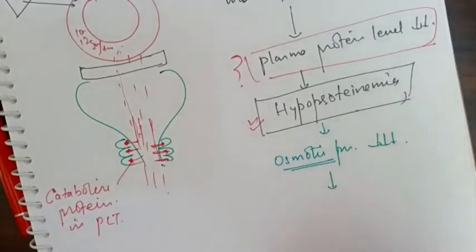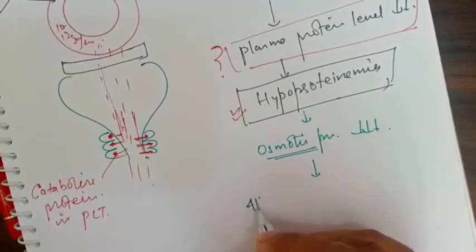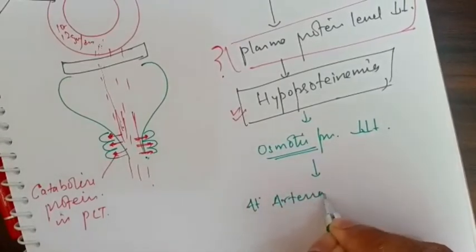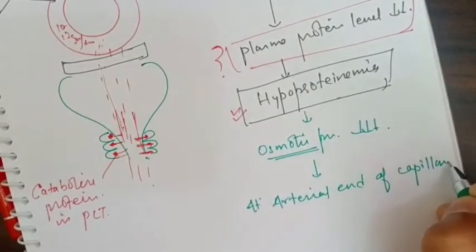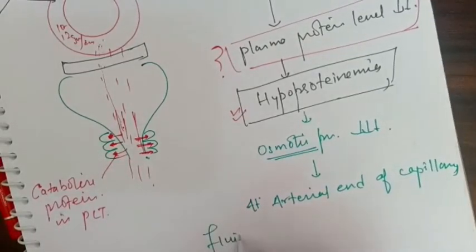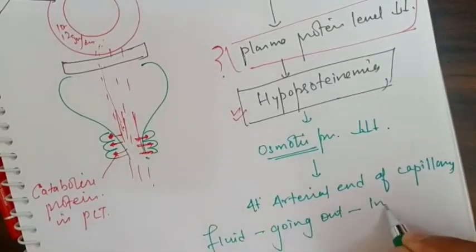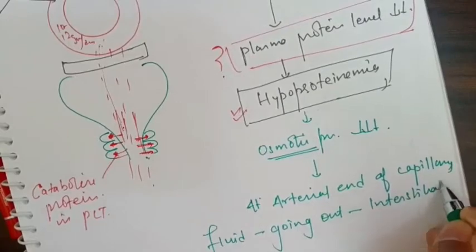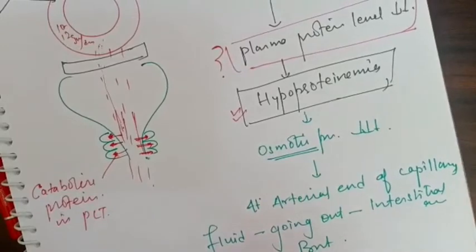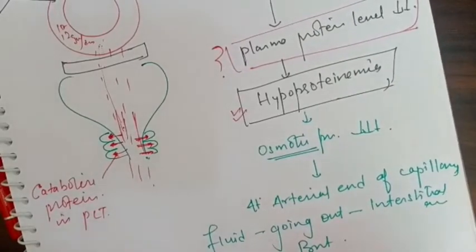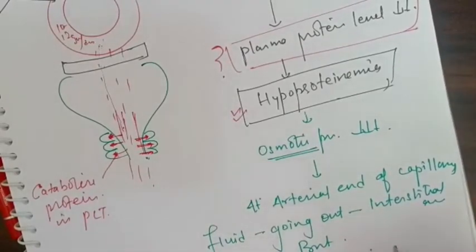When osmotic pressure decreases, at the arterial end of the capillaries, fluid is going out into the interstitial area, but this fluid is not coming back in at the venous end.